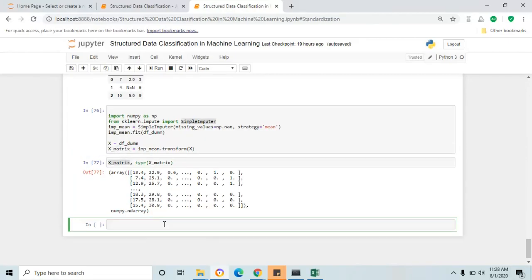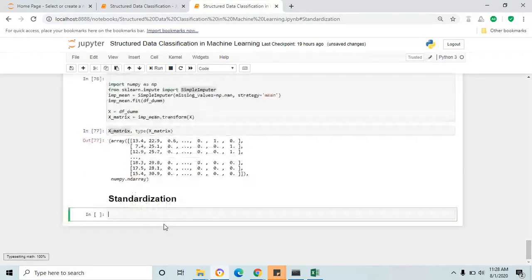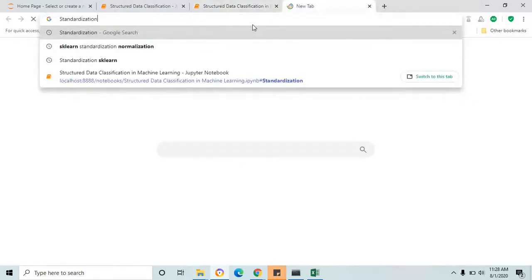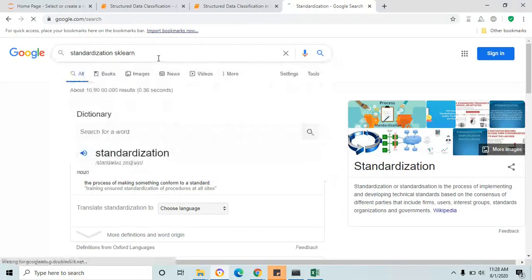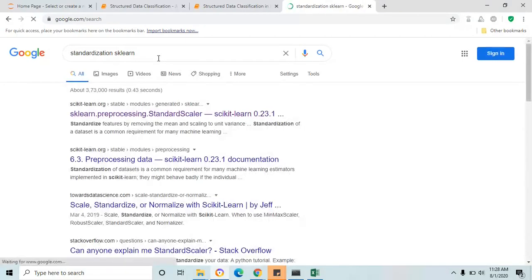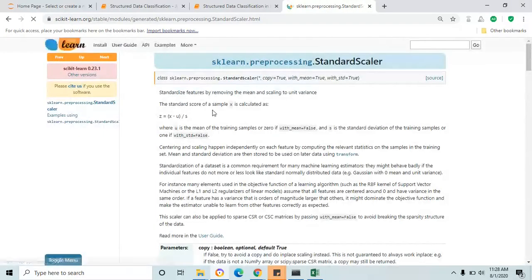At last, we come to the last activity in the pre-process session, standardization. Let's search the word standardization in Google with the scikit-learn package, because standardization is part of the sklearn Python package. Click StandardScaler. StandardScaler is the process of removing the mean and scaling to unit variance.